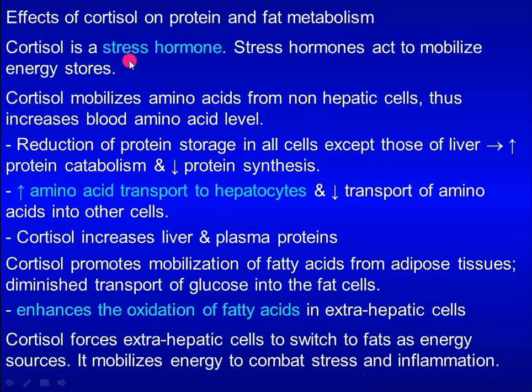Cortisol is a stress hormone. Stress hormones act to mobilize energy stores. For example, cortisol mobilizes amino acids from non-hepatic cells and increases blood amino acid levels. Cortisol promotes mobilization of fatty acids from adipose tissues and enhances the oxidation of fatty acids in extrahepatic cells. As a result, cortisol forces extrahepatic cells to switch to fats as energy sources.